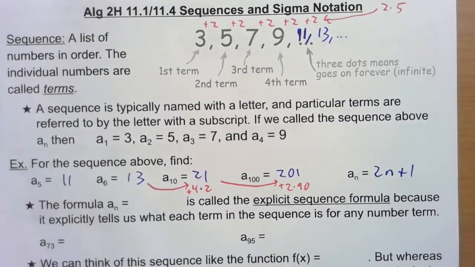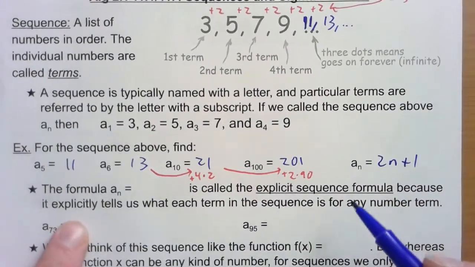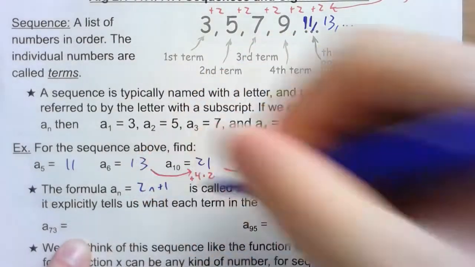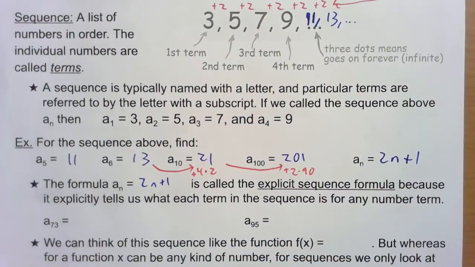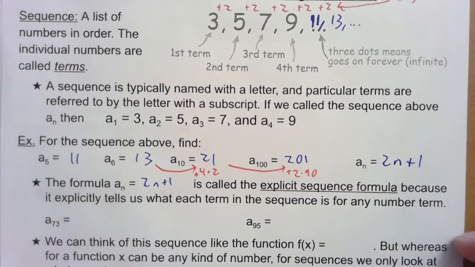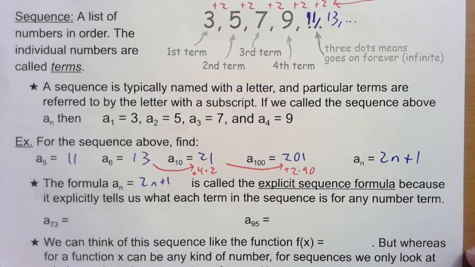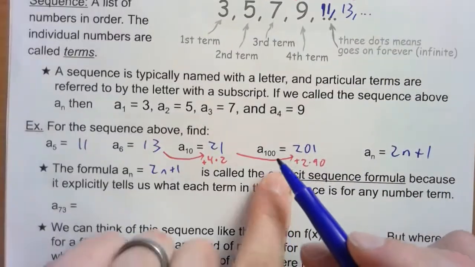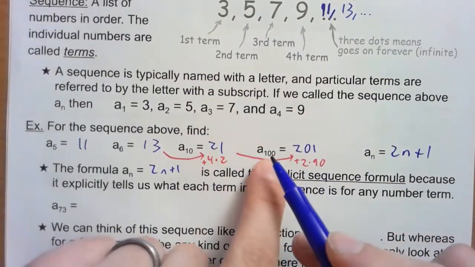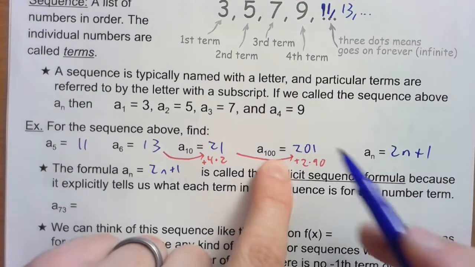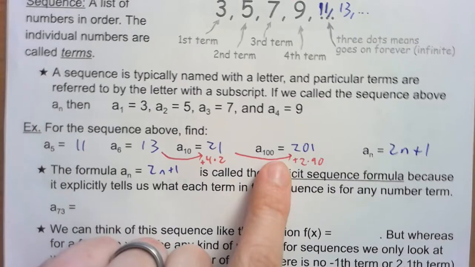All right. So what we call that is the explicit sequence formula. a sub n is 2n plus 1. That's the explicit formula for this sequence because it explicitly, it directly, in a straightforward way, allows us to find what the term is for any number term. So take a look, instead of doing this stuff right here to find a sub 100, I could have just plugged in 100. I could have done 2 times 100 plus 1. That would have given me 201.